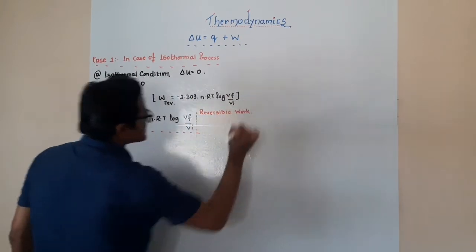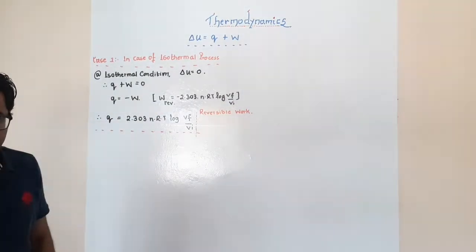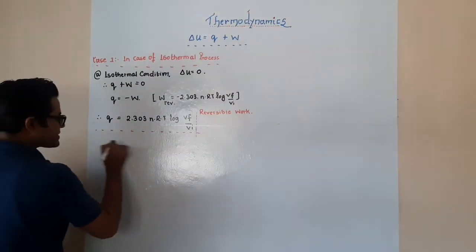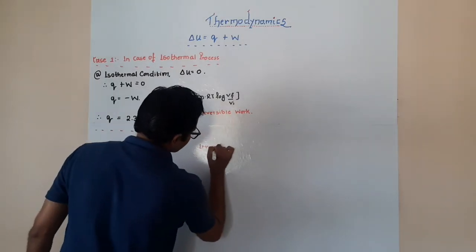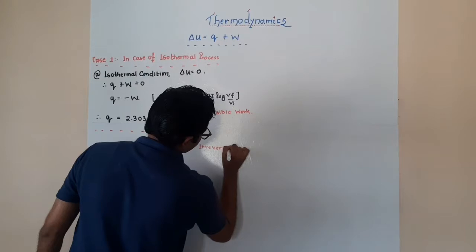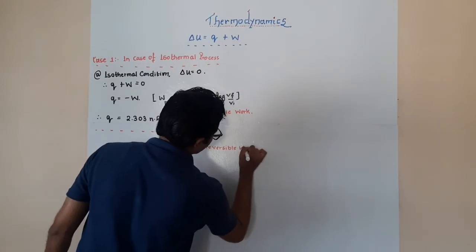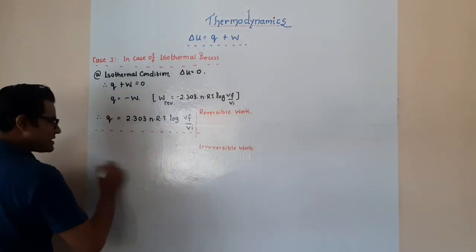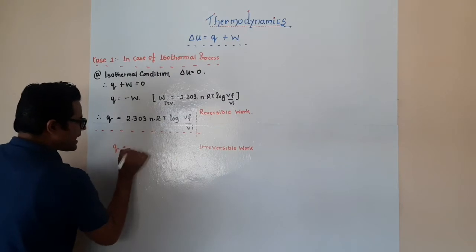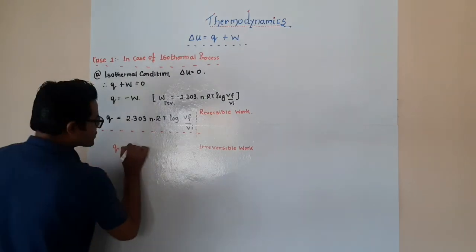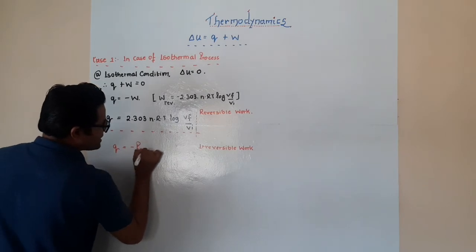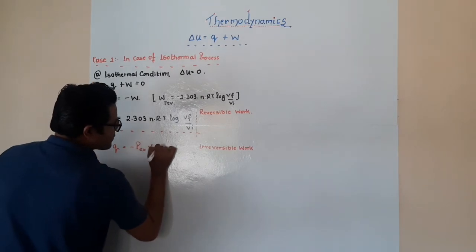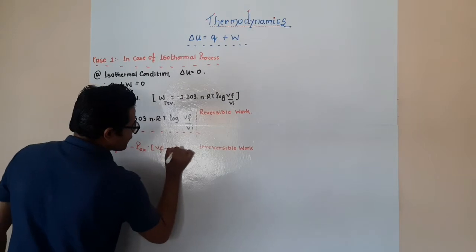Now, in case we are speaking about an irreversible process, this expression changes simply to Q is equal to minus of minus Pex into Vf minus Vi.